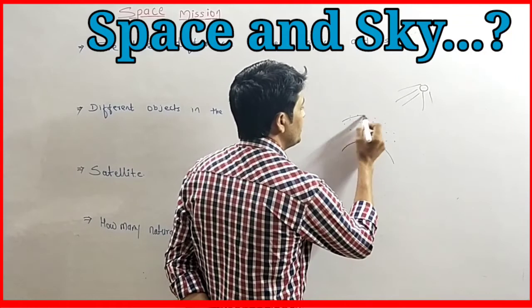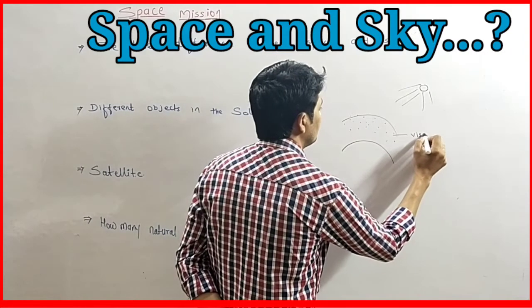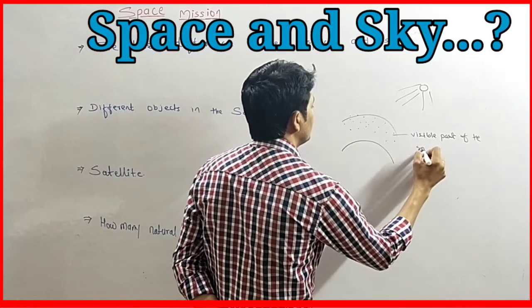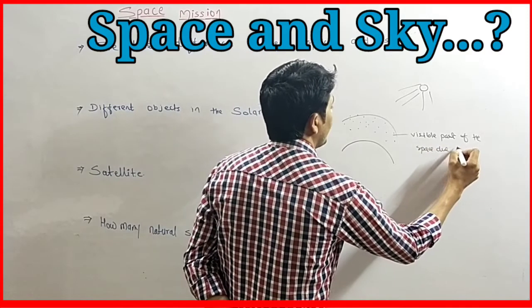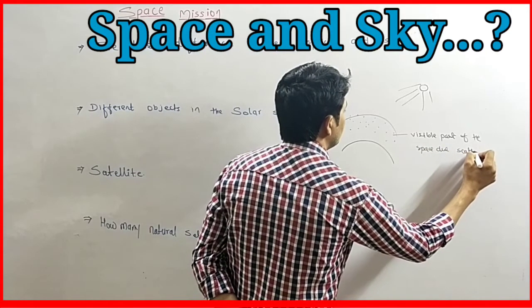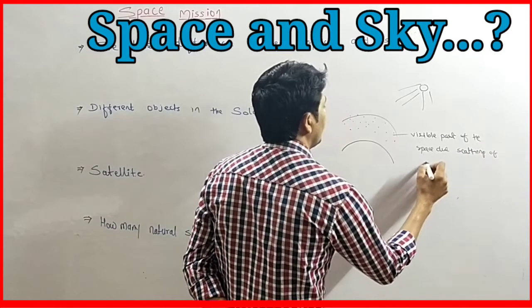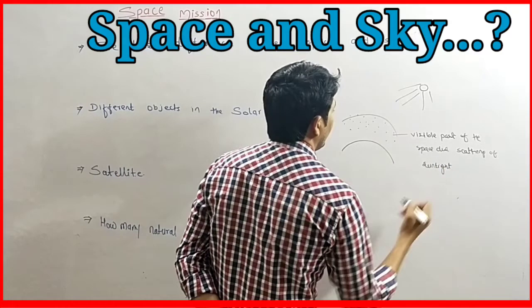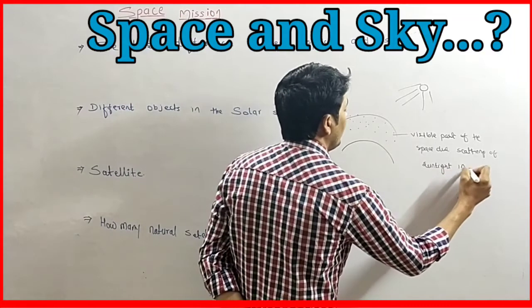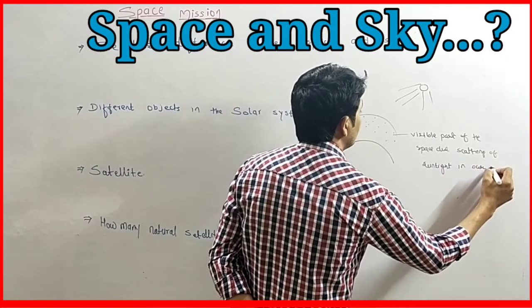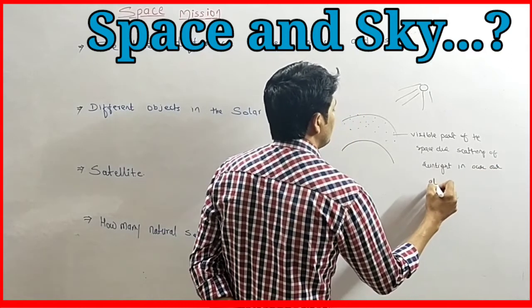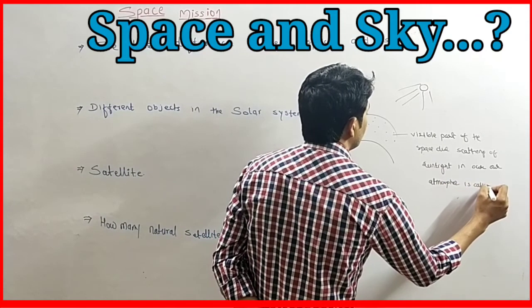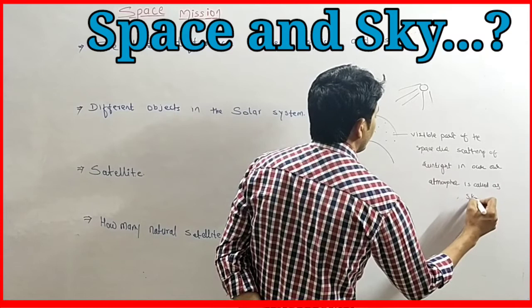So this visible part of the space, visible due to scattering of sunlight in our atmosphere, is called the sky.